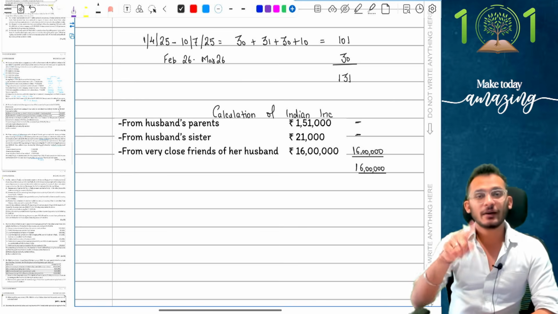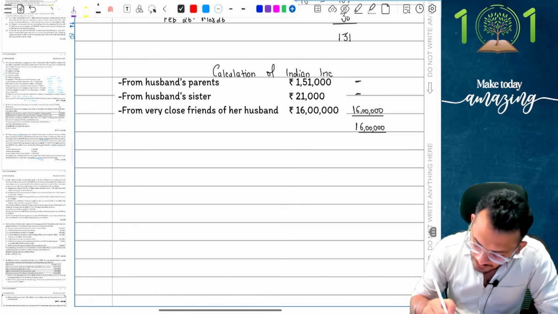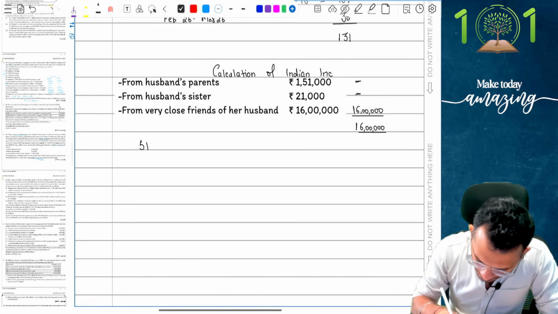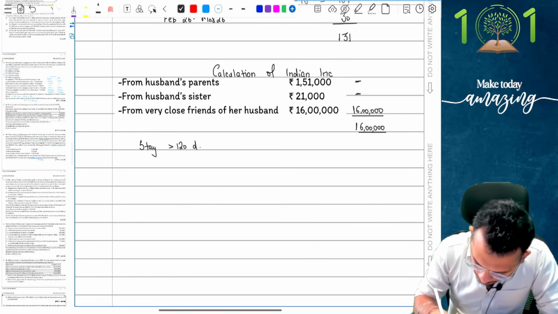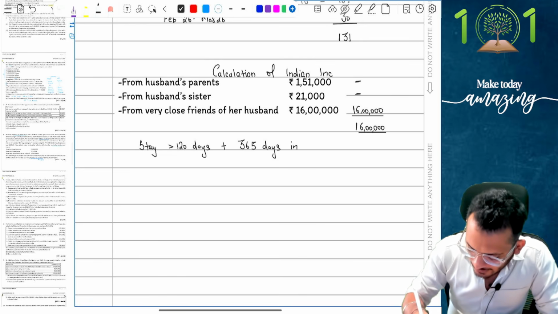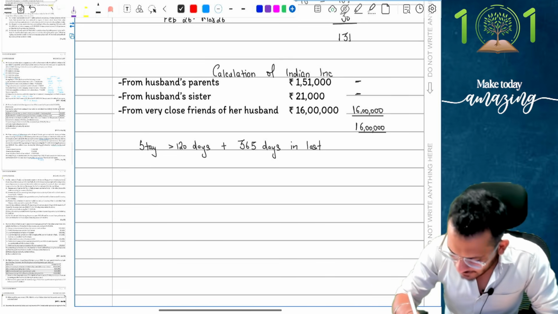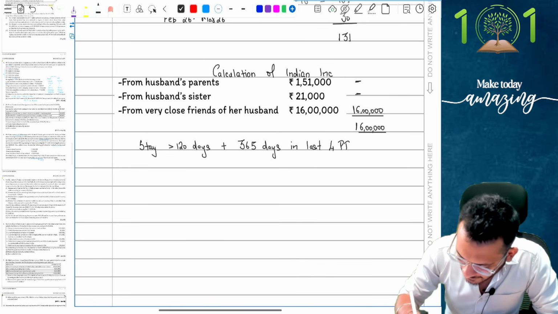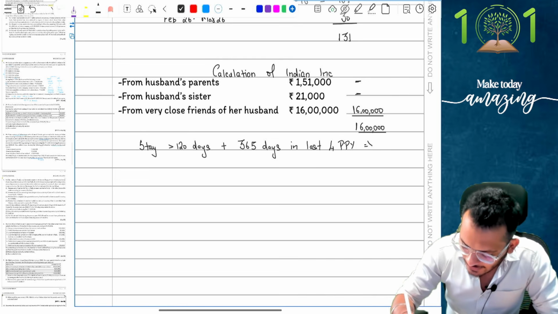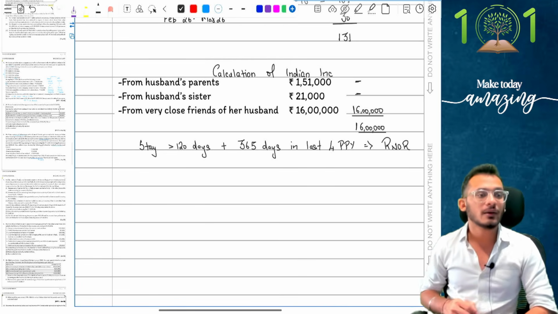With my Indian income coming to 16 lakhs, people, now the answer is fairly clear. I can say, since the stay is more than 120 days plus 365 days in the last 4 years, if I notice, the question could have said I was in India for about 400 days. So in the last 4 preceding previous years I was there for more than 400 days, which means I am now an RNOR. Direct RNOR conditions will apply, people.